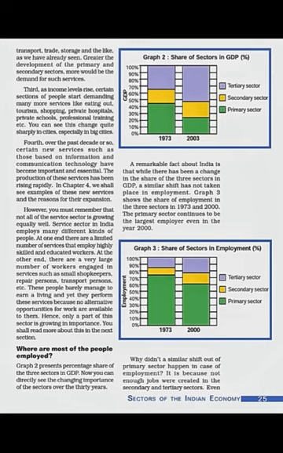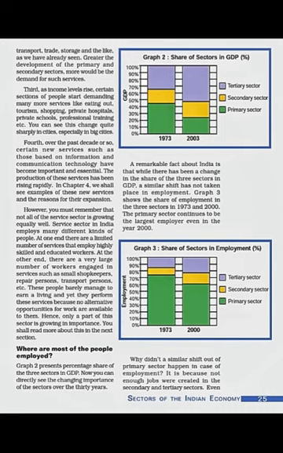If we see graph 2, it is clearly evident that the tertiary sector is leading in the case of GDP share. If you see the statistics, a comparison of two years, 1970-71 and 2010-11, is given. It is clearly evident that in 2010-11 the tertiary sector is contributing more, and in 1970-71, at that time, the primary sector was contributing more in terms of GDP. Now the shift is visible, clearly the tertiary sector is contributing the highest share in GDP. But if we talk about the employment share, that shift is not visible.